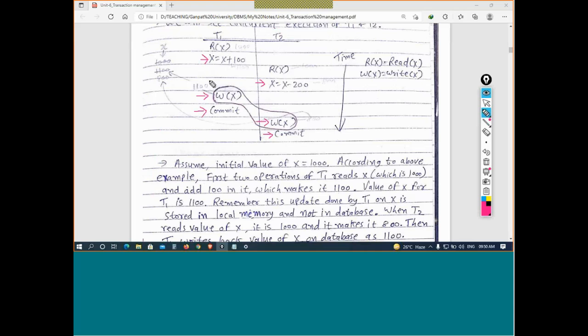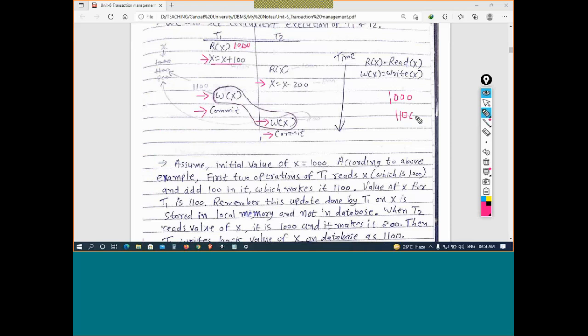Let us see with some values. Let's say 1000 rupees. Generally, what should happen in serial execution? In serial execution, 100 rupees are added to X's account. So let's say there are 1000 rupees in X's account. I add 100, so it is 1100, in simple serial execution.